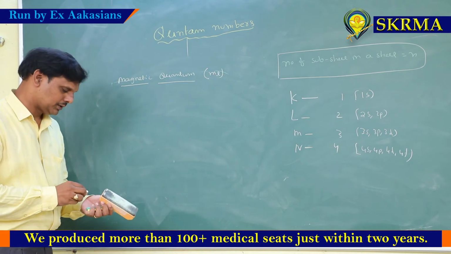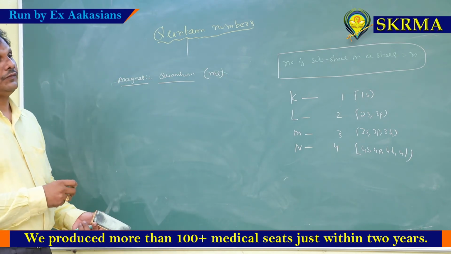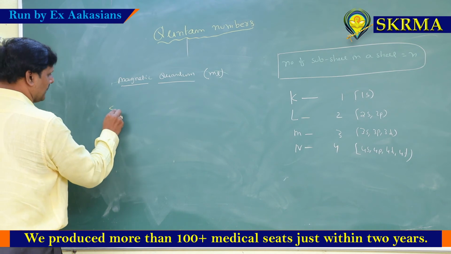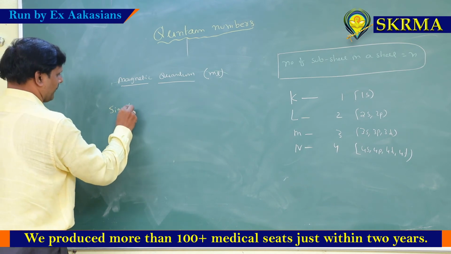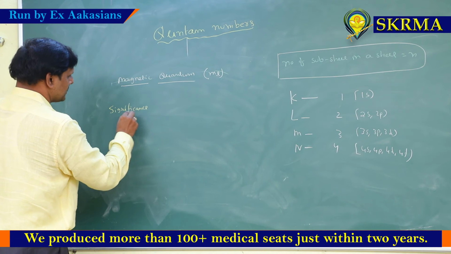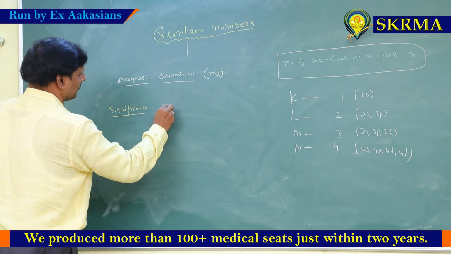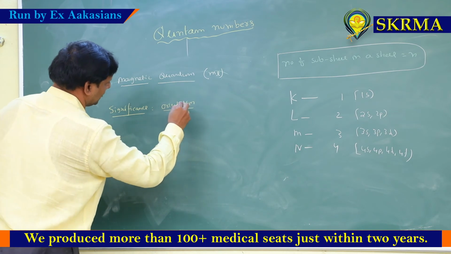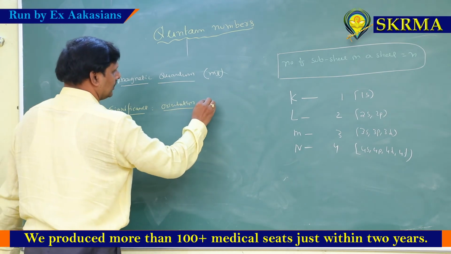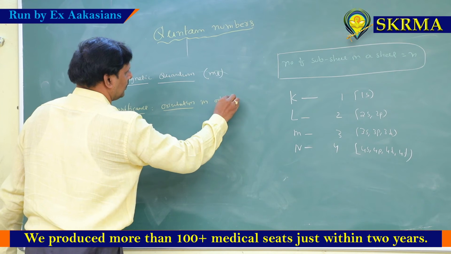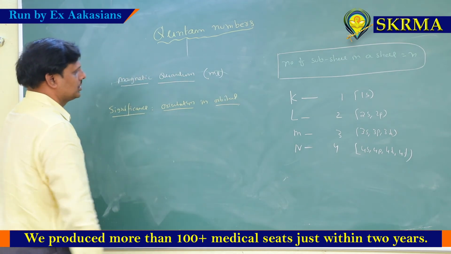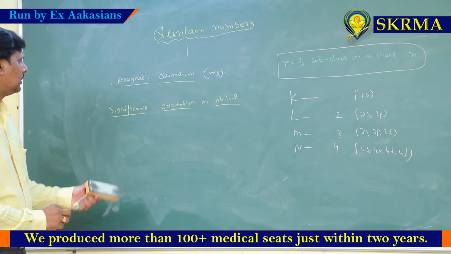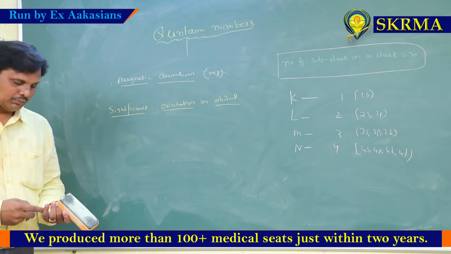What is its main significance? The significance is orientation. It tells about the orientation of an electron in an orbital. This is the main significance of the magnetic quantum number.